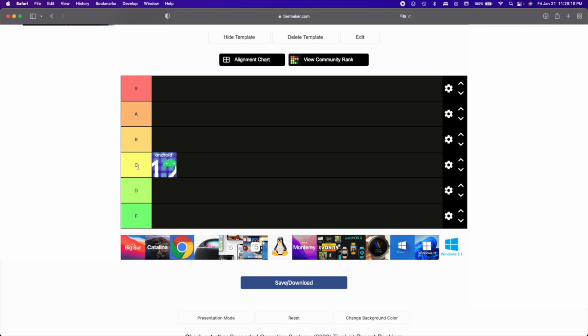My reasoning is because it's still not perfect, like iOS is. Android is really fragmented, it is really insecure, and privacy is not a priority in Android. It is also really hard to learn, and not everyone uses the same Android operating system, which means that compatibility between the ecosystem is not great at all. It's a lot more customizable, but it's really hard to customize, like not the average person's gonna customize their Android, so I'm actually gonna move this to D tier.